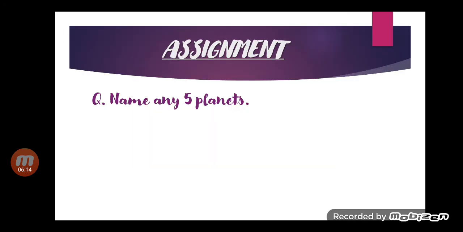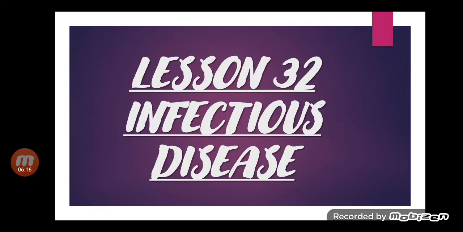Now, as I told you, we will discuss 2 chapters, 31 and 32. Now we come to infectious disease. Children, an infectious disease is caused by germs that are found in air, water and soil.